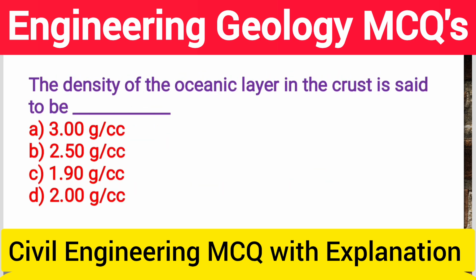So next question, the density of oceanic layer in the crust is said to be option A 3 gram per centimeter cube, option B 2.5 gram per centimeter cube, option C 1.9 gram per centimeter cube, option D 2.0 gram per centimeter cube. The oceanic crust is estimated to have a volume of 2.54 into 10^9 cubic centimeter with an average density of 3.0 gram per centimeter cube. So the answer A 3.0 gram per centimeter cube is the answer.